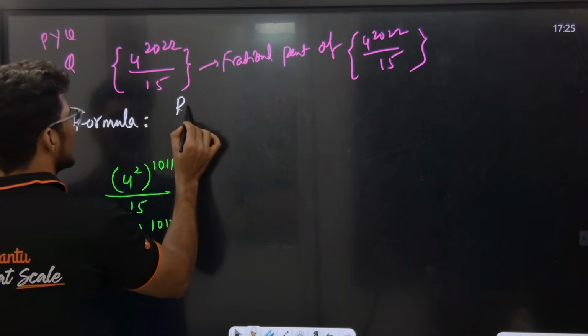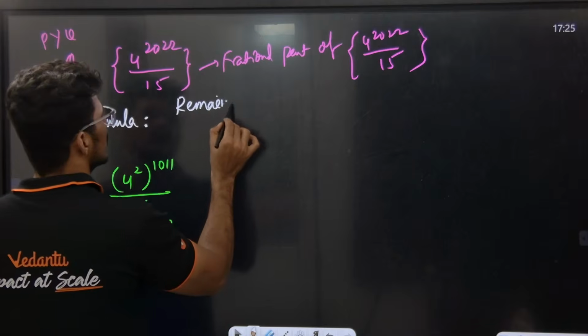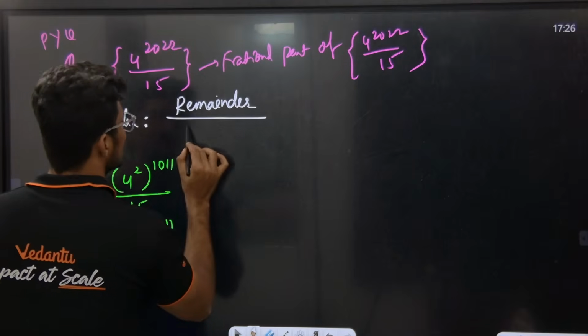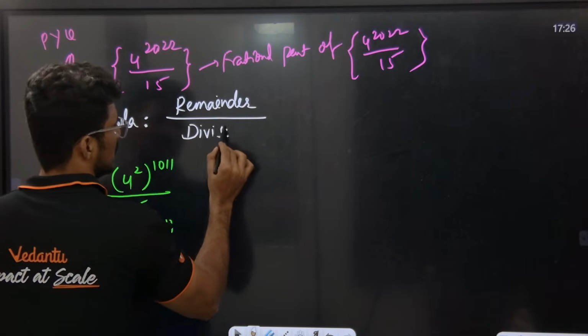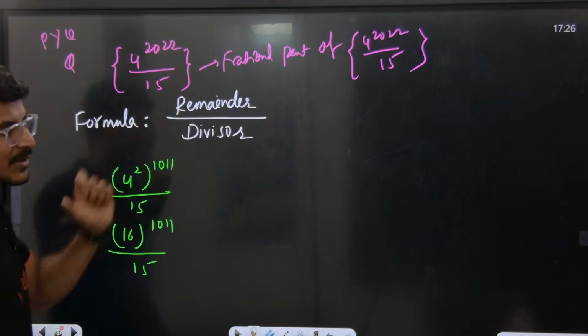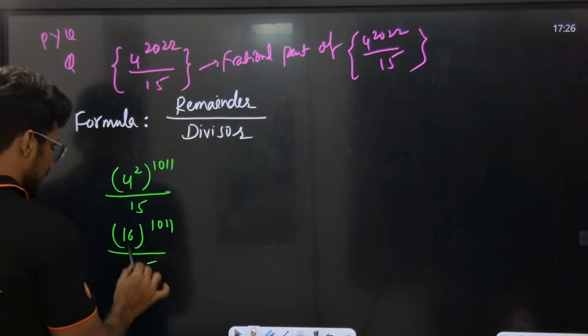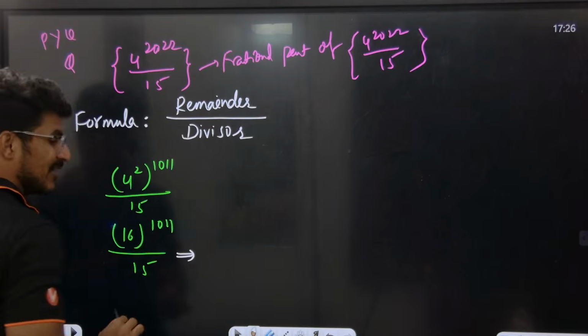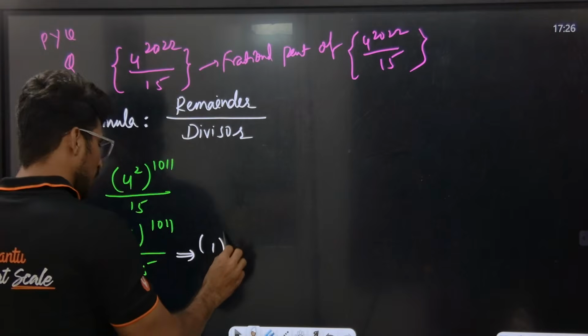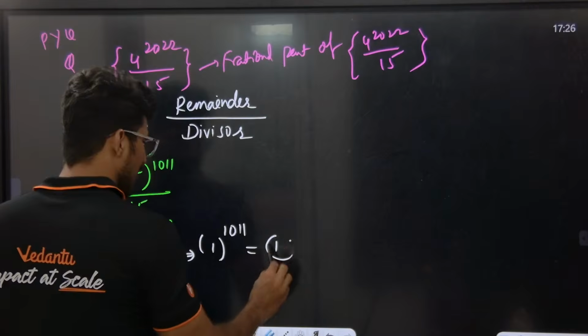See, remainder by divisor is your formula. Okay, now you have found the remainder. What is the remainder? 16 divided by 15. 16 divided by 15, what is the remainder? 1. 1 to the power of anything is 1. So the remainder is 1.